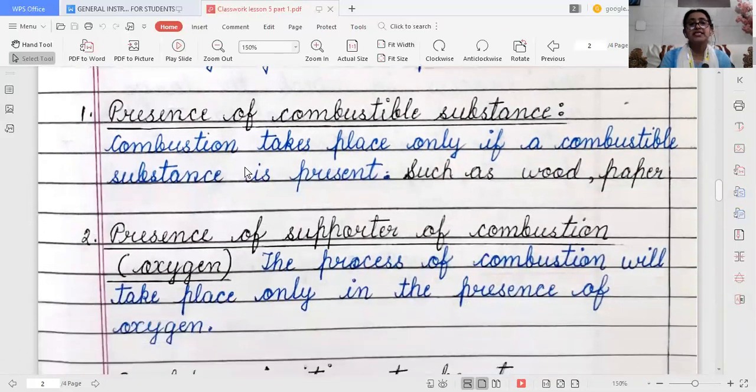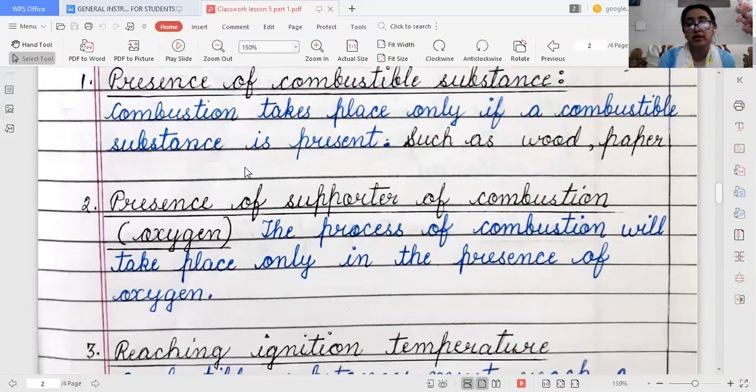Number one, presence of a combustible substance. Combustion takes place only if a combustible substance is present. Suppose the other two are present, oxygen is present, but there is stone or glass, meaning a combustible substance is not present. So there will be no combustion. It is very important to have a combustible substance such as wood or paper.